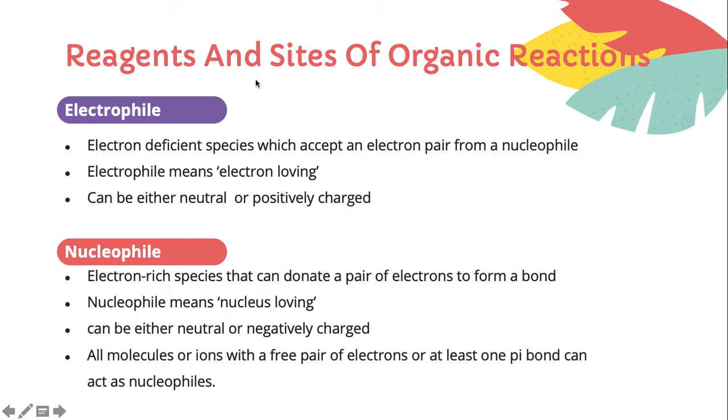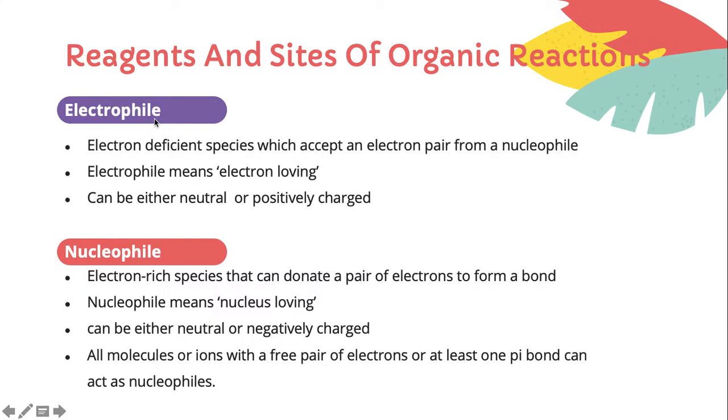Reagents and sites of organic reactions. There are two reagents or sites of organic reactions, called electrophile and nucleophile. Electrophile is an electron-deficient species which accepts an electron pair from a nucleophile.